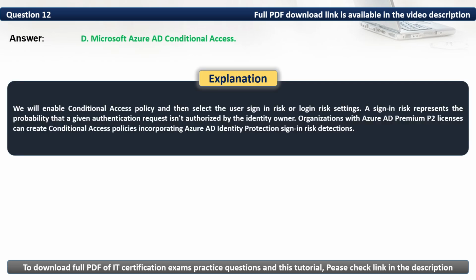We will enable conditional access policy and then select the user sign-in risk or login risk settings. Sign-in risk represents the probability that a given authentication request isn't authorized by the identity owner. Organizations with Azure AD Premium P2 licenses can create conditional access policies incorporating Azure AD Identity Protection sign-in risk detections.